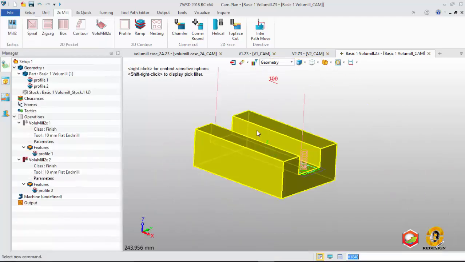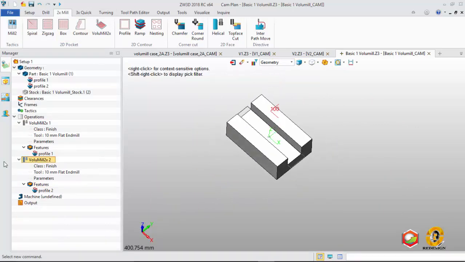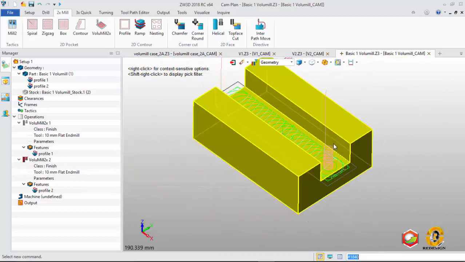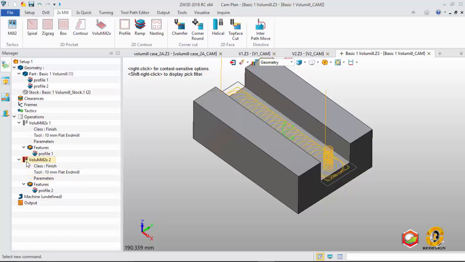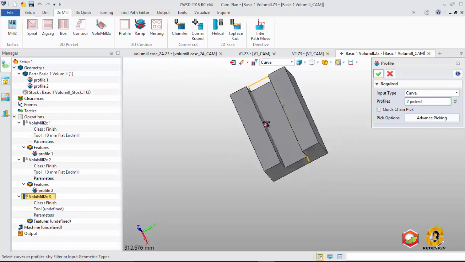This is one strategy, cutting from the inside area. And for the second strategy, if we use the outside area, we can create a new operation again, and we create the profile piece first.